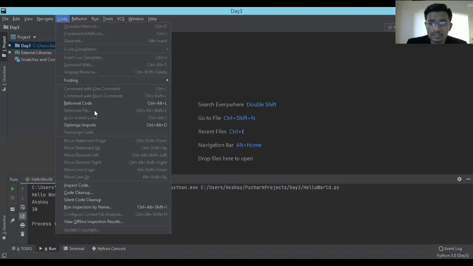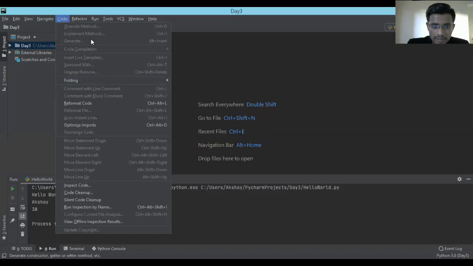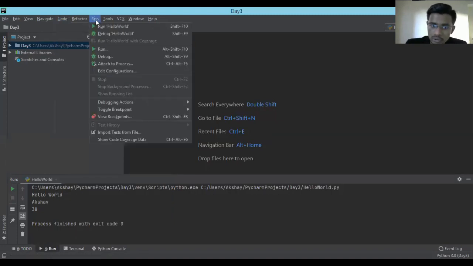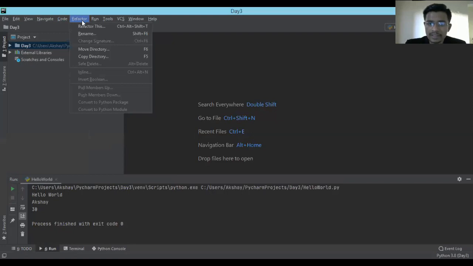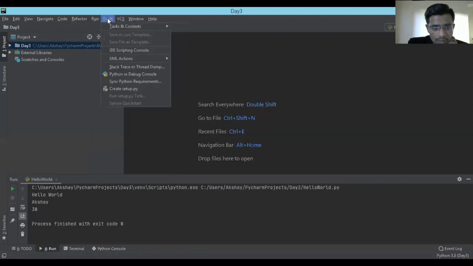Yesterday we learned variables. We learned what the different types of variables are, and how Python is dynamically typed, right? So each day with the topic I'll explain the terms, so you don't worry about it. Refactoring is just to change or modify your current project. You can run your project over here. So this is for run. Make sure this is a shortcut for this. You can run the project with Shift F10, or you can run with Alt Shift F10.